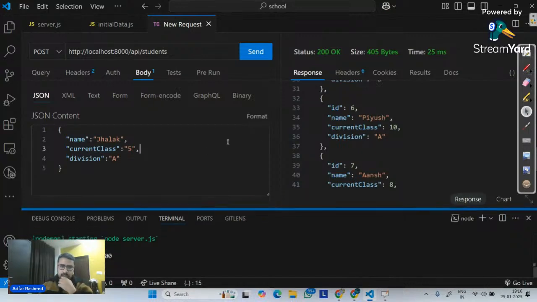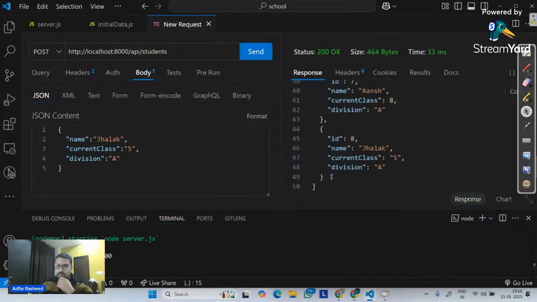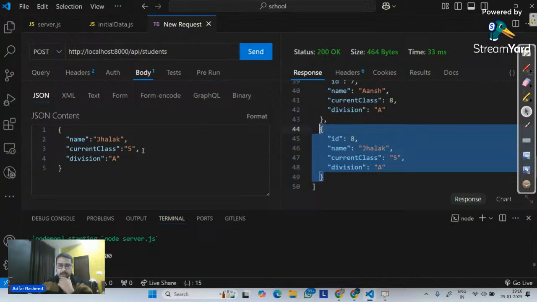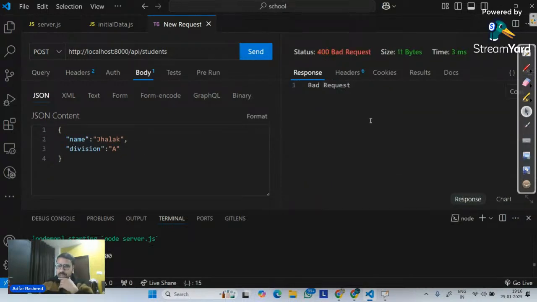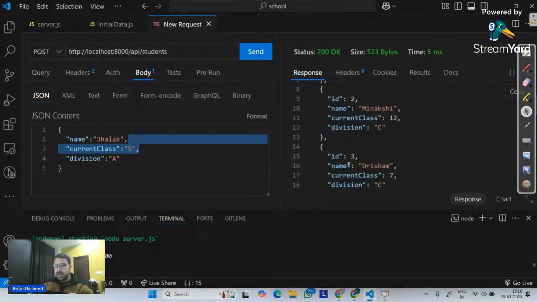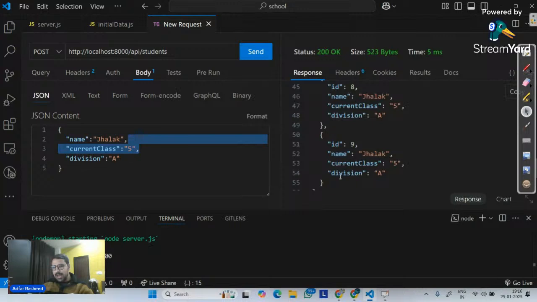So now if I go here and click on send, we can clearly see it creates the item. But what if I remove the current class? If I remove this, we can clearly see it says bad request, because there's one key which is missing. If I go here, put it back, click send request, now we can see there's one other item added, the 9th ID, which is Janak.